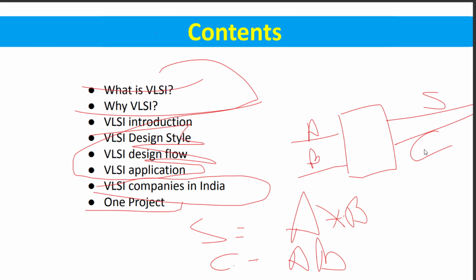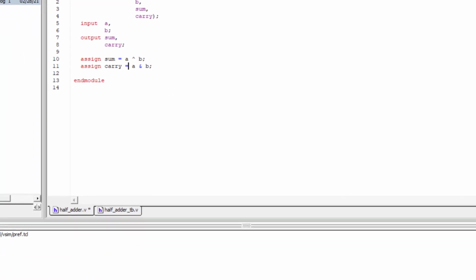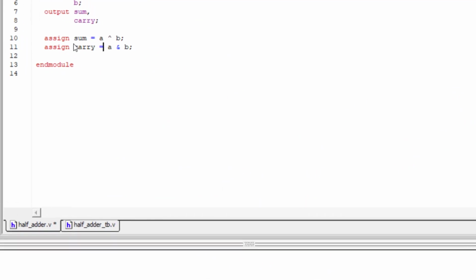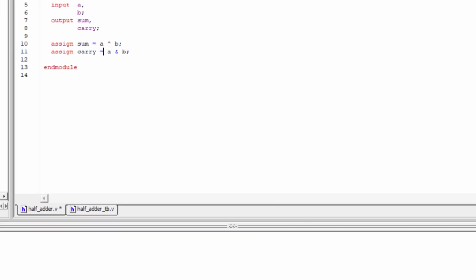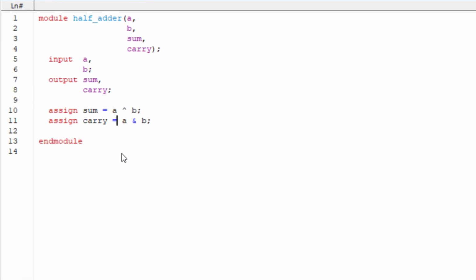So we get the output sum A XOR B, and carry A AND B. So we have assigned sum A XOR B, and assigned carry A AND B. So we have assigned everything. This is how our design is functioning, sum and carry, and how it should look, we will see.